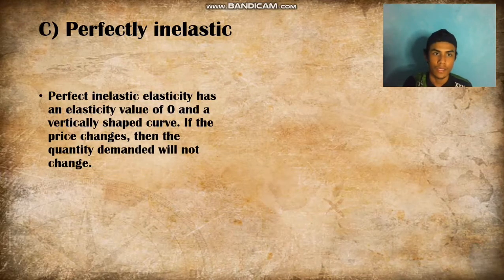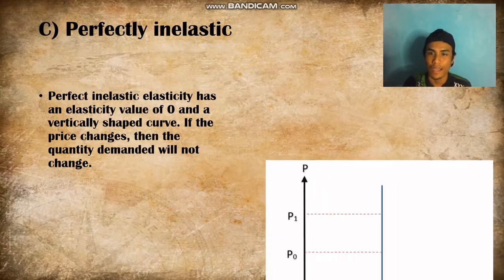Last but not least is C. Perfectly inelastic. Perfectly inelastic elasticity has an elasticity value of 0 and a vertically shaped curve. If the price changes, then the quantity demanded will not change, like this.